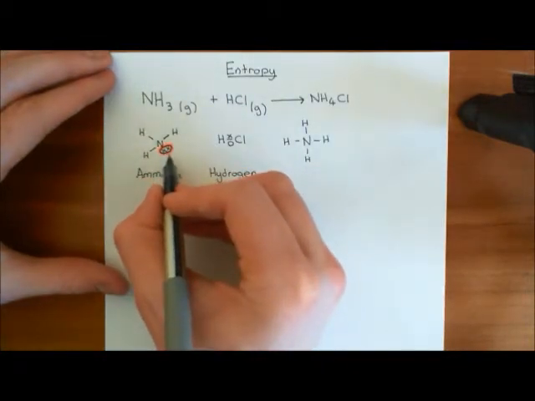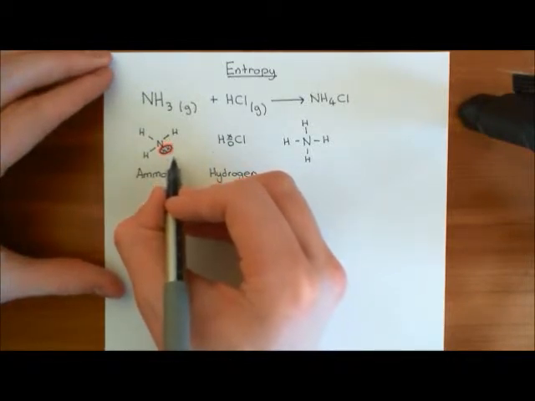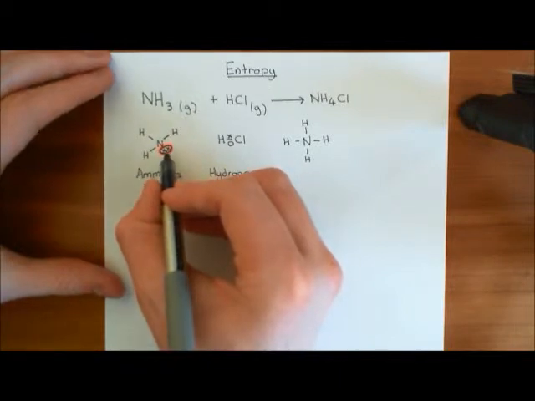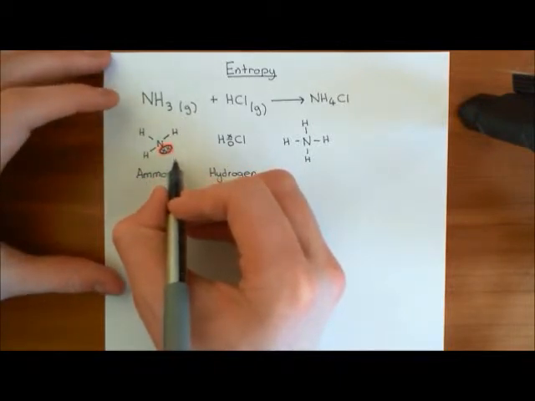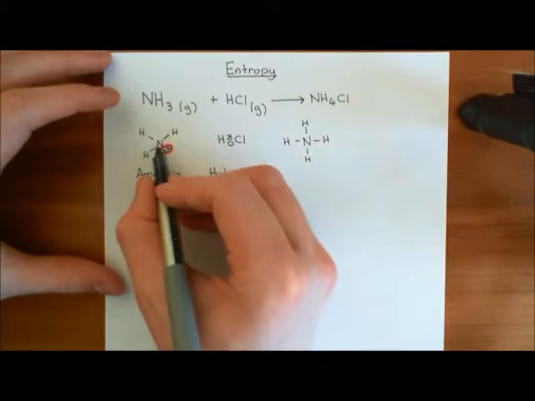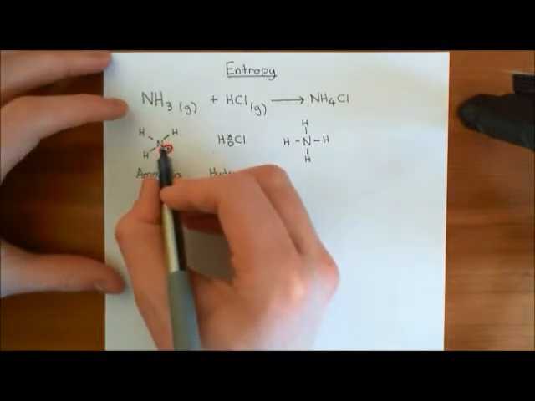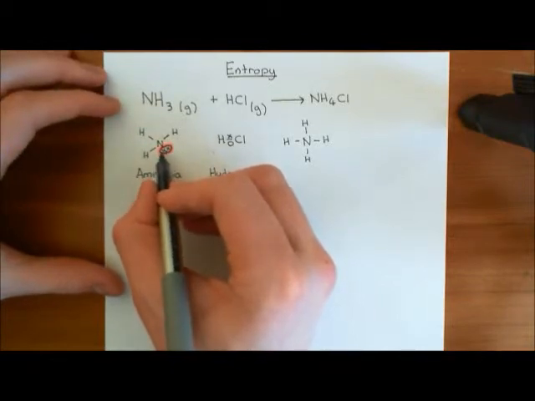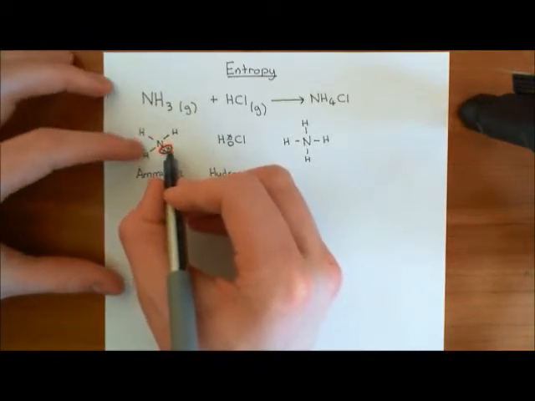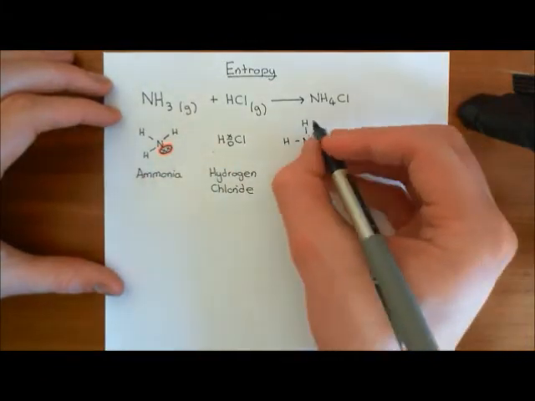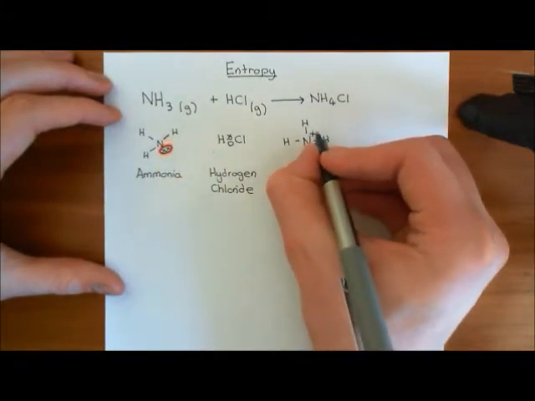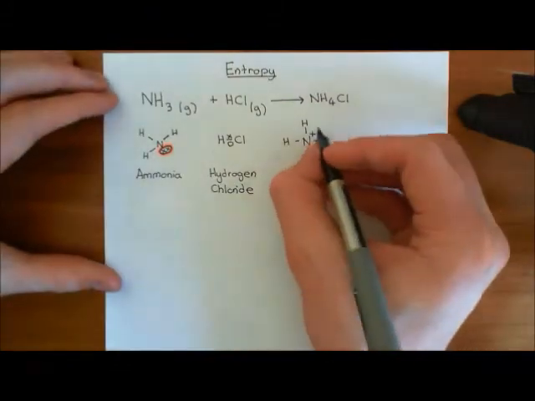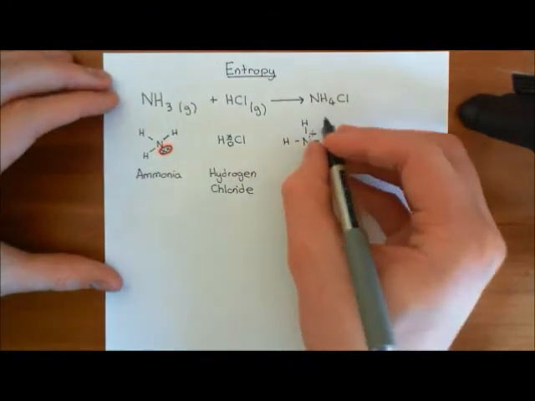So if nitrogen provides both electrons, effectively it has donated one of its electrons to the hydrogen nucleus, and then the hydrogen and the nitrogen have said, okay, let's share electrons. The hydrogen shares the electron it's just been given by the nitrogen with the electron from the nitrogen, and they form a covalent bond. So effectively the positive charge gets transferred onto the nitrogen atom at the centre. So this is the ammonium cation.